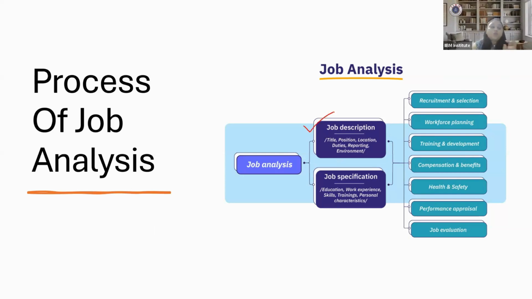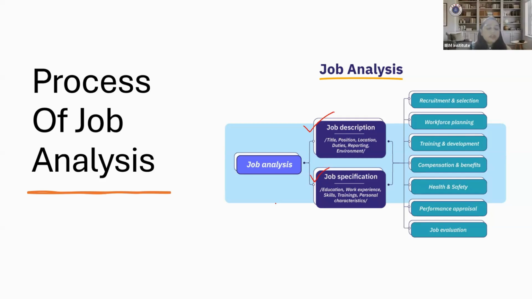Job description is about the job: what that role accommodates, the title, position, location, duties, reporting environment, and any other job-related specific information or specifications required to perform that job. So job description is the description of the work and the title, which anybody who wants to work on such criteria can fill, while job specification is about the human, the criteria the organization is looking for in a human to fulfill that position.